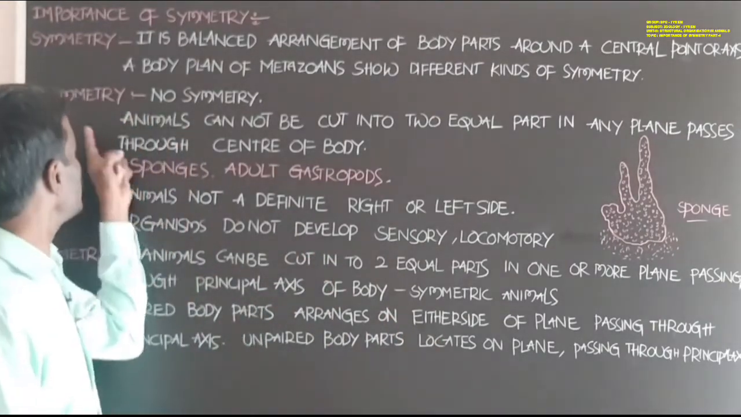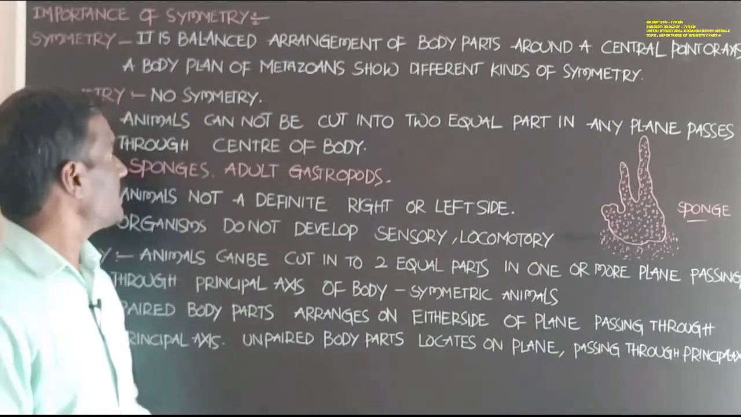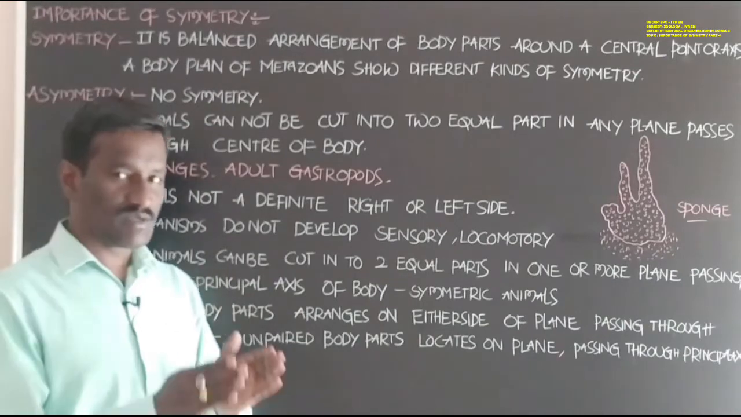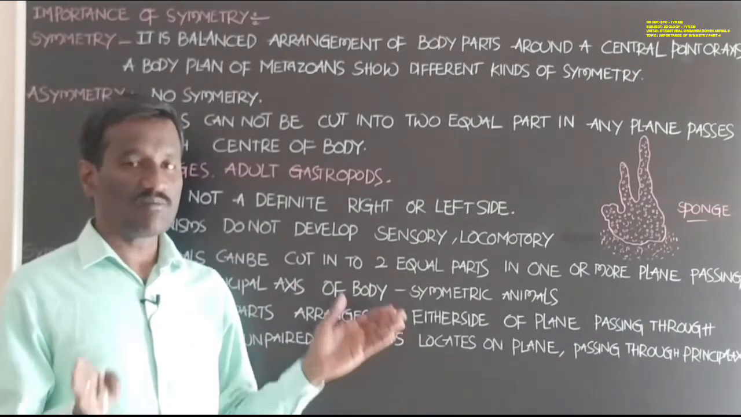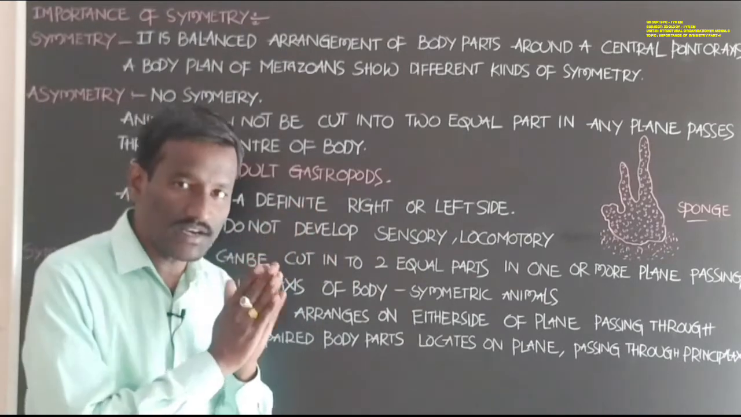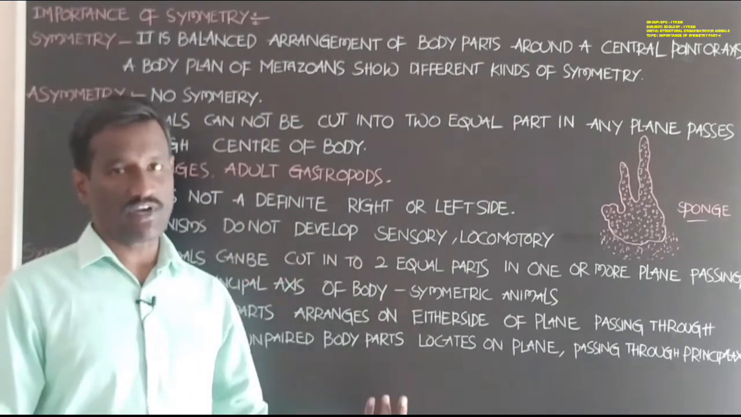These, students, asymmetry, that means no symmetry. Symmetry is absent in these animals. Animals that do not show any type of symmetry are called asymmetric.